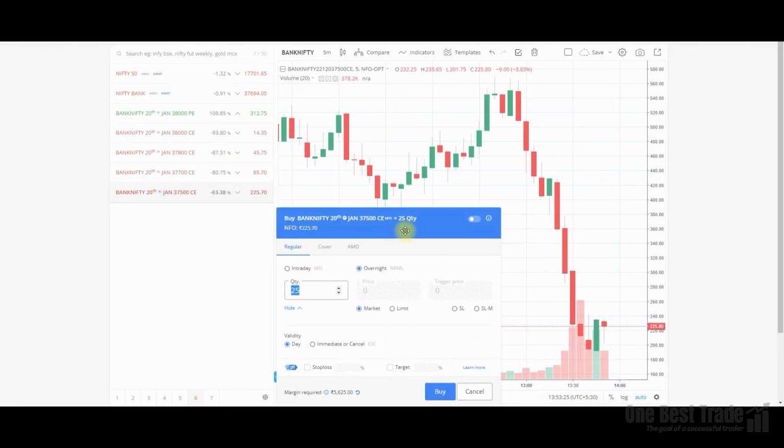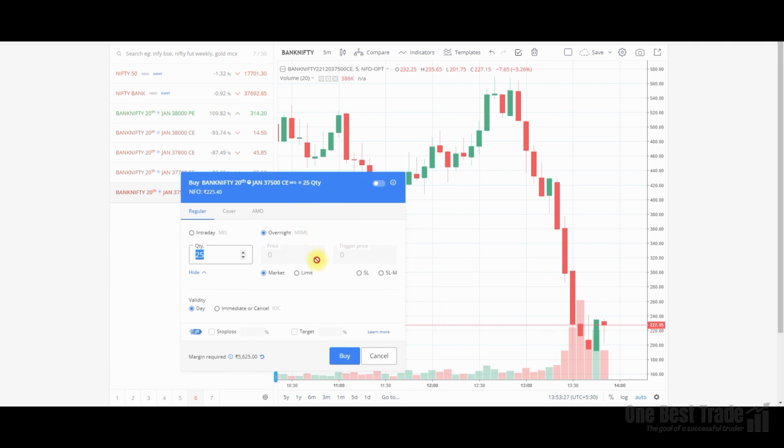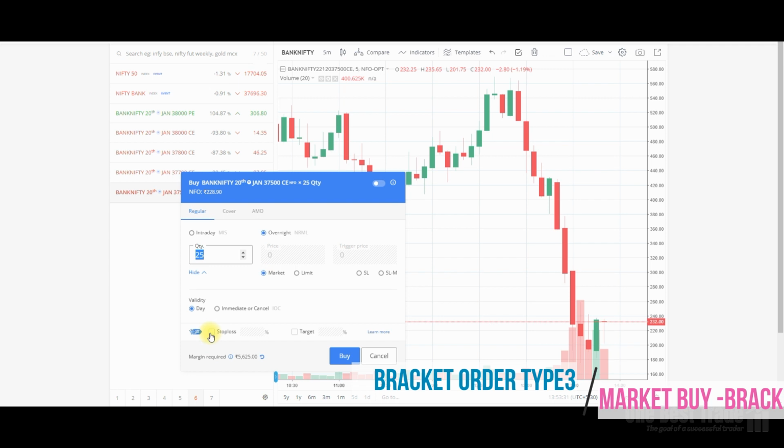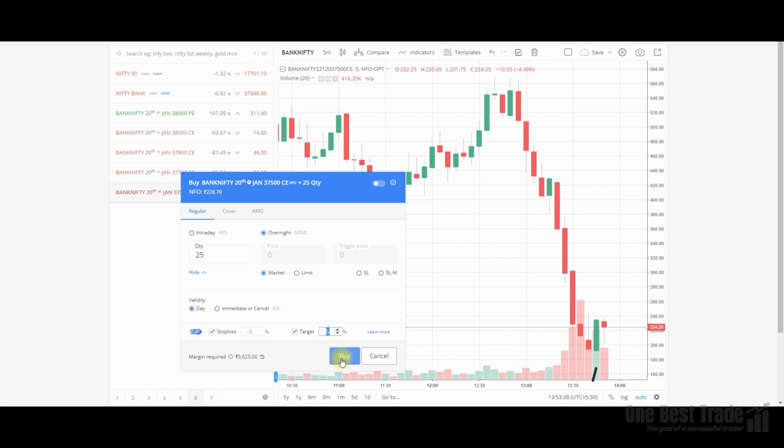Now let's go to the next order type, that is a market bracket order. For this, you select the market option and then attach stop loss and target in terms of percentage. Then go and buy it. Instantly the order gets executed.